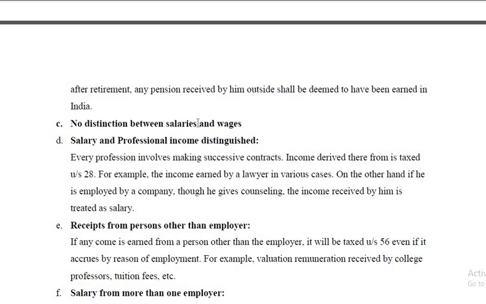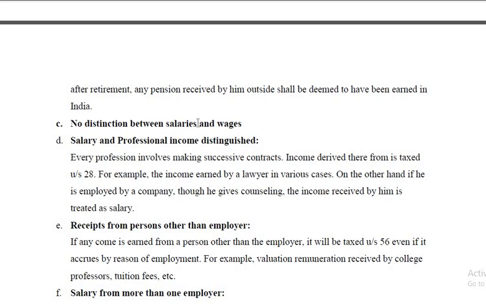Salary and professional income distinguished. Every profession involves making successive contracts. Income derived therefrom is taxed under Section 28. For example, the income earned by a lawyer in various cases. On the other hand, if he is employed by a company, though he gives counseling, the income received by him is treated as salary.